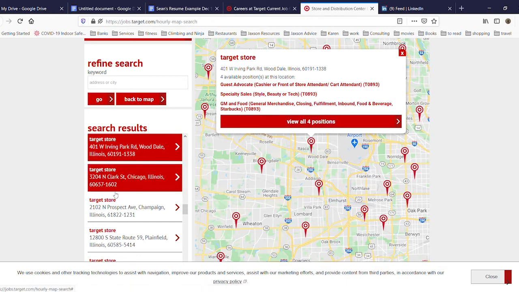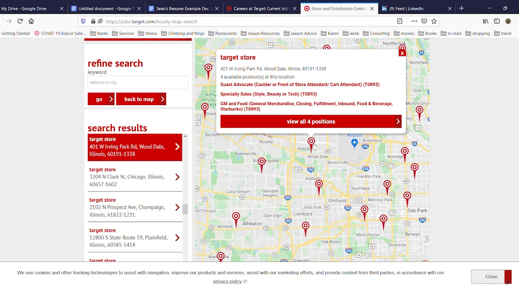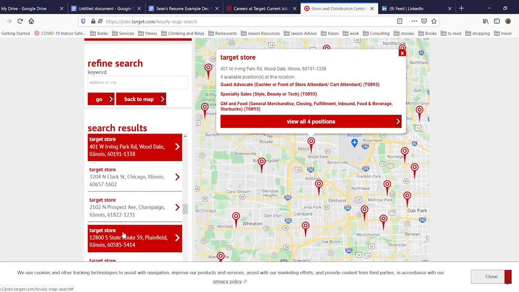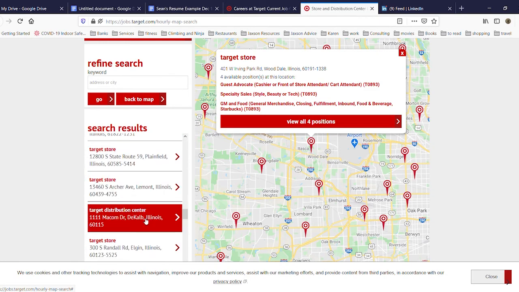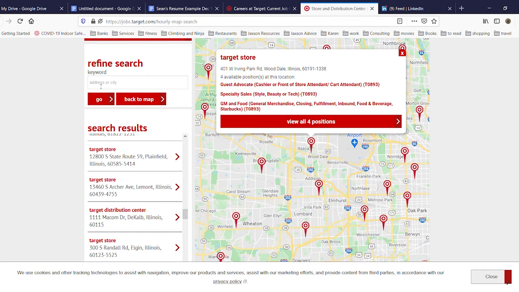And I could go to some of the other stores. Say I had misclicked and accidentally got Itasca when I wanted another one. I could go to a Target store in Chicago, one in Champaign, Illinois, etc. You see the long list there, and they would all have different jobs available for that particular Target. Or you could type in the city that you're in, and they would find things near you, whatever you prefer. I'm going to say guest advocate.